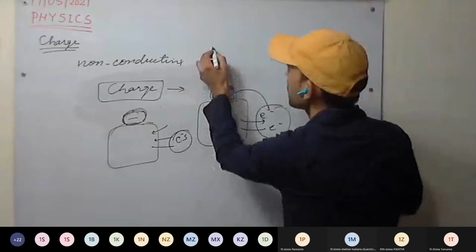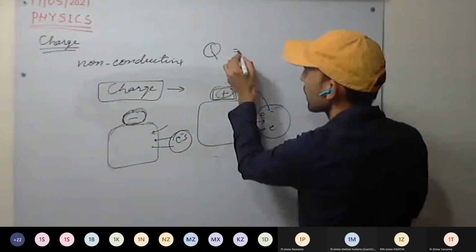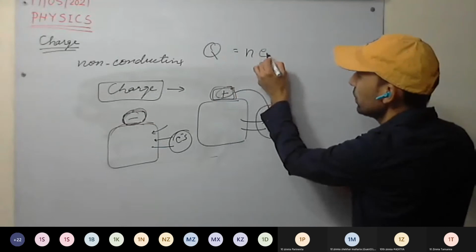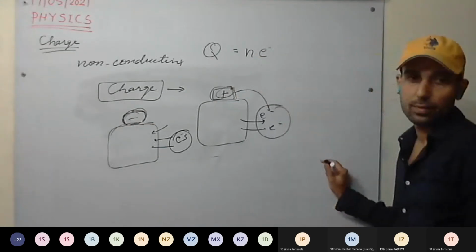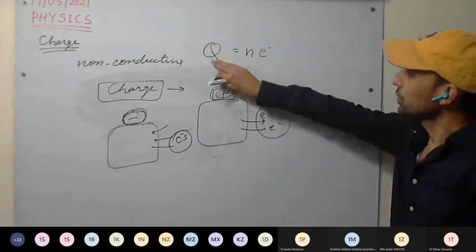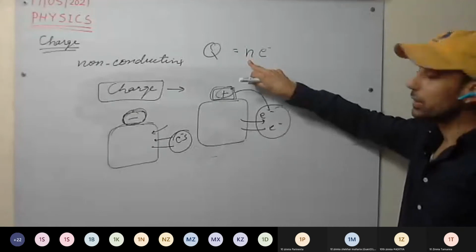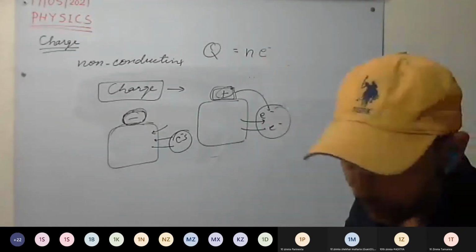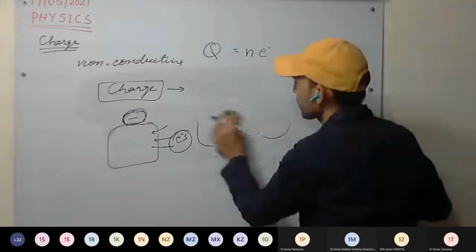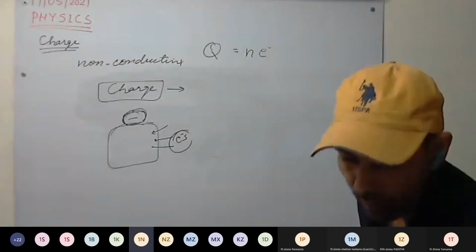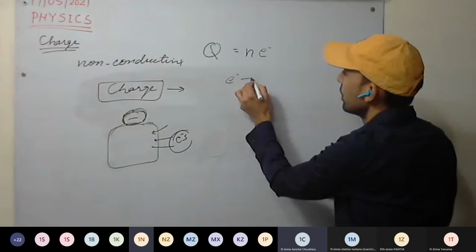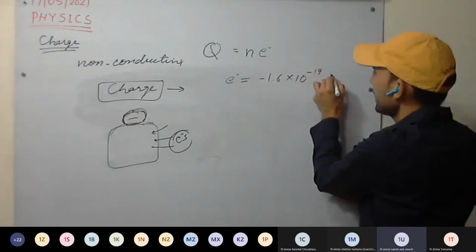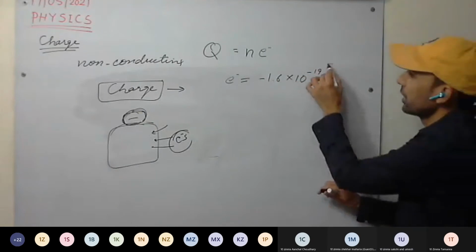Charge, which we denote with Q, equals the number of electrons multiplied by the charge on one electron. This is clear. And what is the charge on one electron? Minus 1.6 into 10 raised to the power minus 19 coulomb.